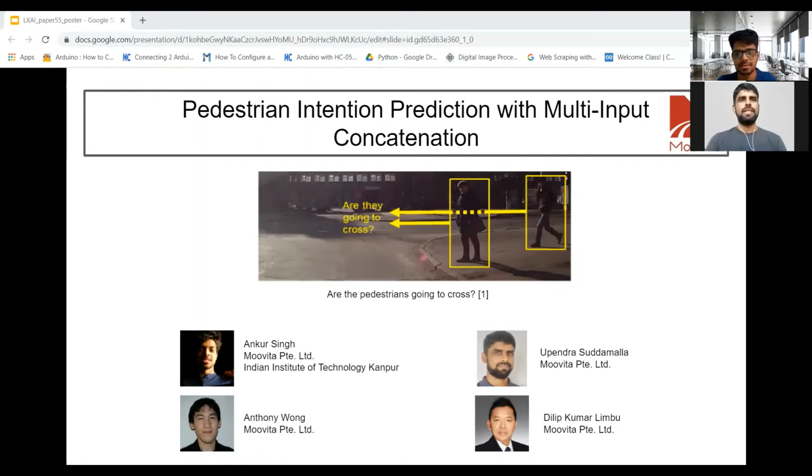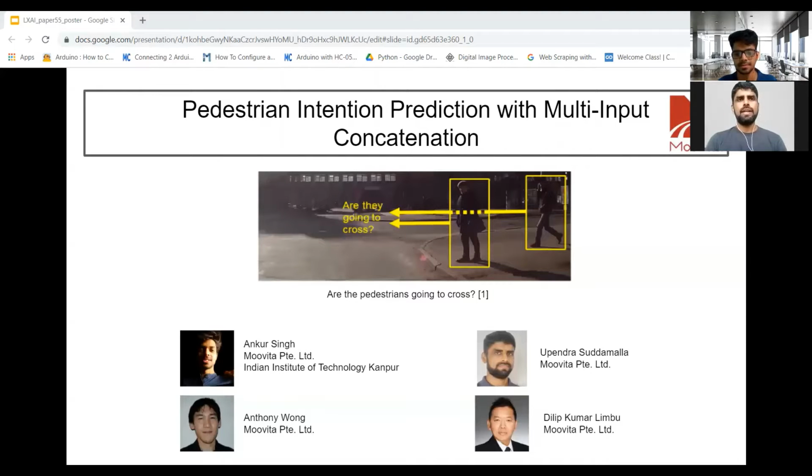Hello. Pedestrians are the most vulnerable road users and account for 27% of the total deaths in road accidents. Most of these accidents occur in urban and non-intersection crossings. Failure to detect the pedestrians and their intention to cross the road is the main cause of accidents by human drivers and autonomous vehicles. If we can detect the pedestrian intention to cross the road at the earliest, it can help to avoid such fatal accidents.